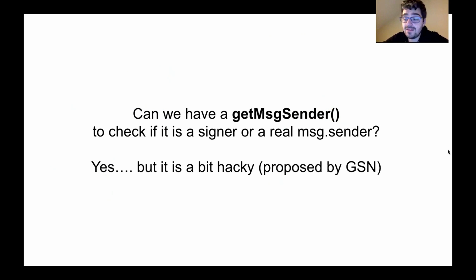Now, you may think as a DApp developer, well, I like message.sender. But I also want to support signer's addresses.